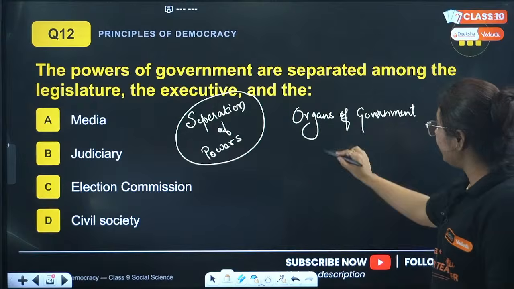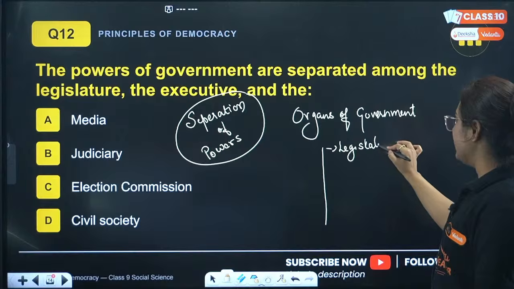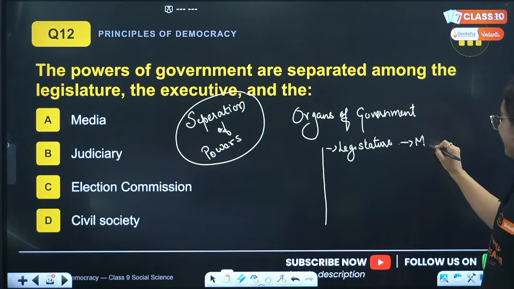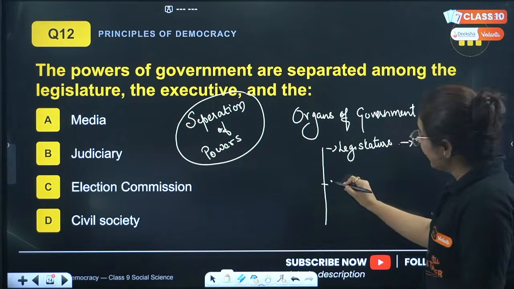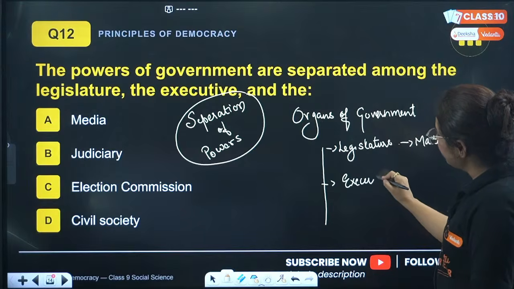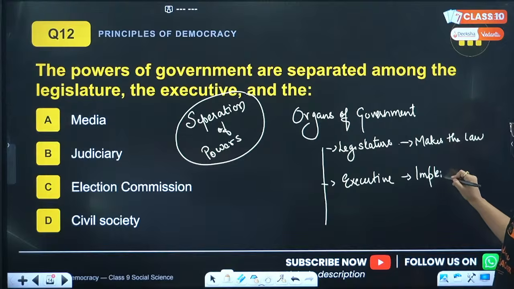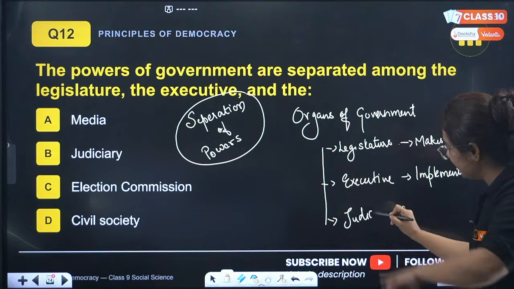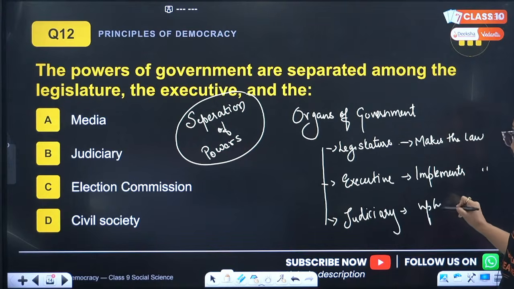According to this, the first organ will be legislature. Legislature is the body that makes the law. The second one is executive, which actually implements or executes the law. We have the third one, that is judiciary, which was missing in the question, and the judiciary actually checks or upholds the law.